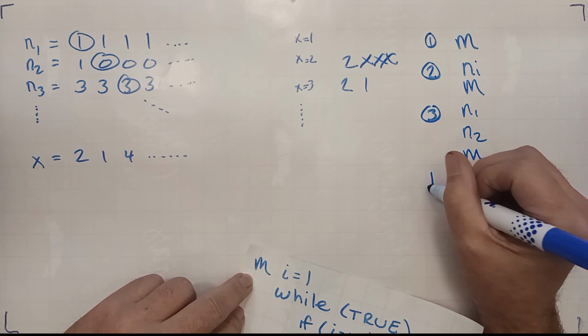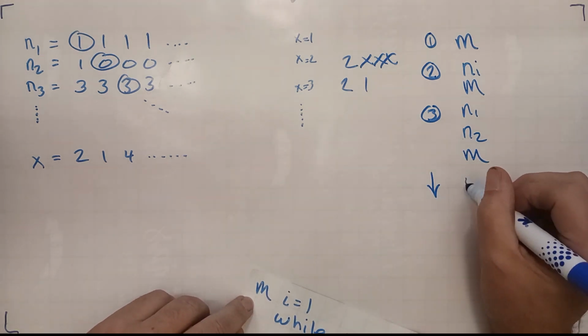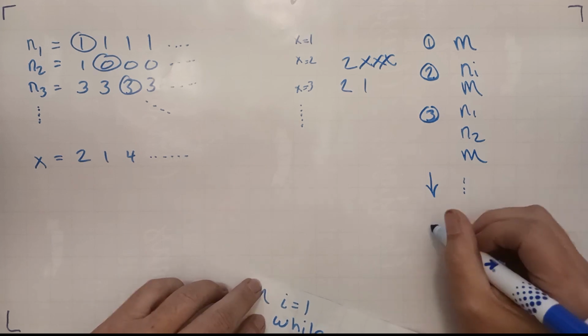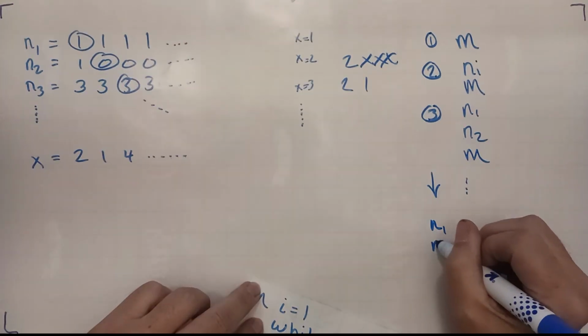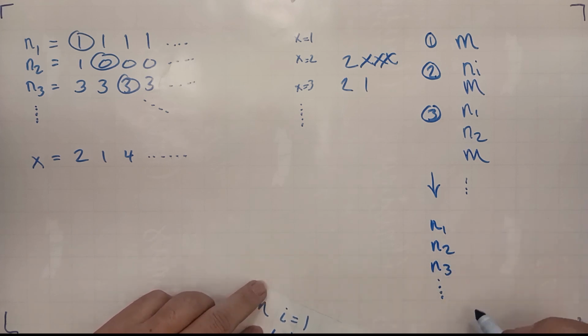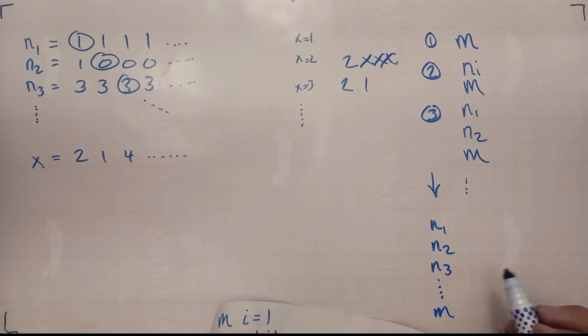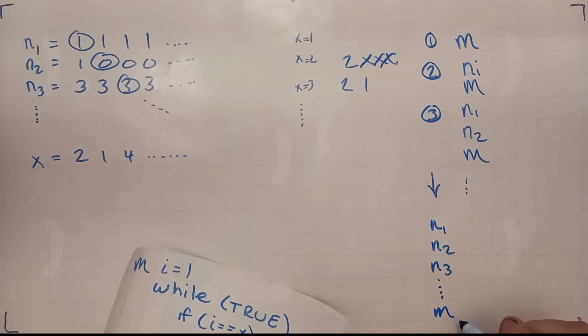And so we keep going down the list, and now we have the magical... So we have N1, N2, N3, ... and we have M at the very end. And so since M is at the very end of this list, whatever that means, it does not have a counting number associated with it.